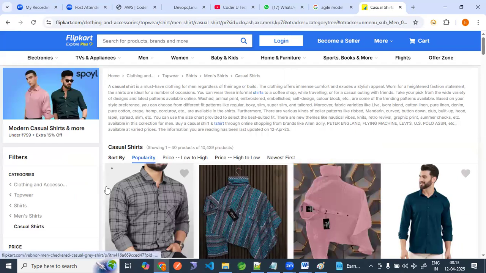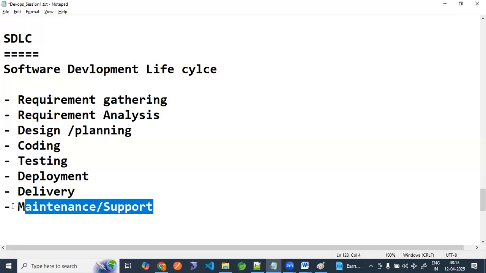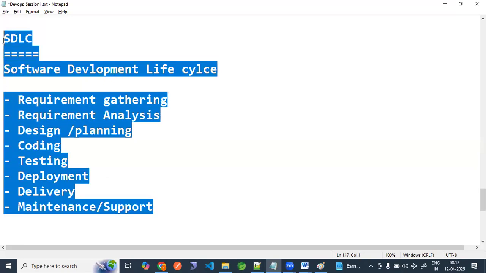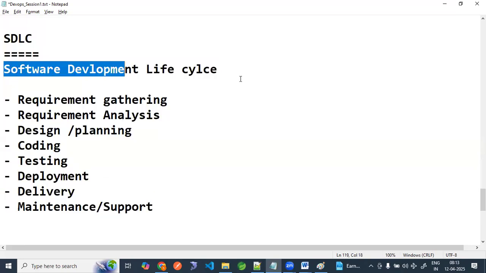Then do you think the Flipkart owner will write the code again? No. He will go to ABC, the same company that has the contract to provide support. They will look into the issue, okay, the image is not coming, and they will fix it. This is the simple SDLC, the software development life cycle.